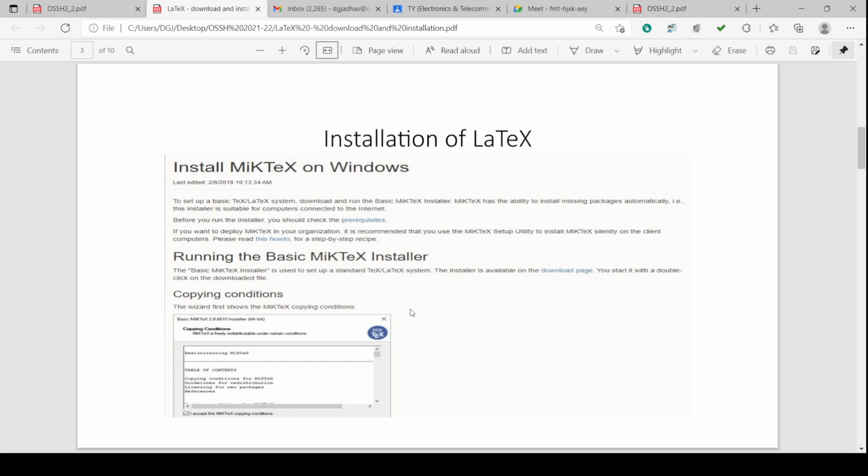Prerequisites are required, some other things that must be installed beforehand. We have to check that by clicking the prerequisites, and if they are available, then next we will go for the MiKTeX installer. The MiKTeX installer will look something like this. It will ask for your acceptance of the conditions of MiKTeX, and then it will start installation. It is as usual for all installations, the same process is there for the installation of the LaTeX software.